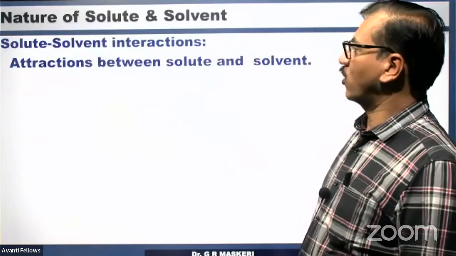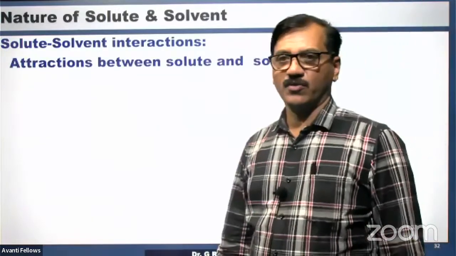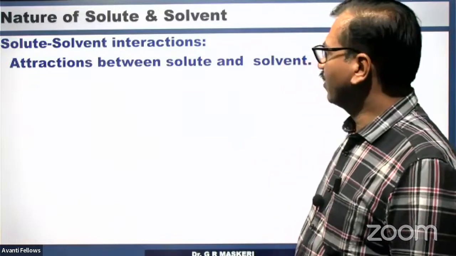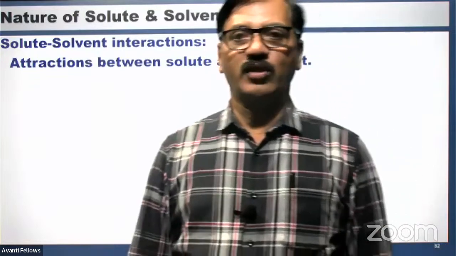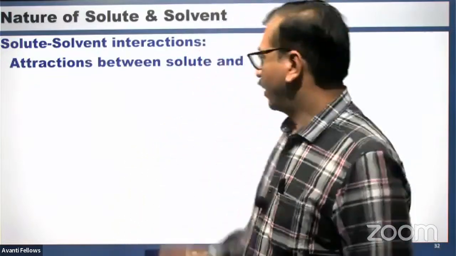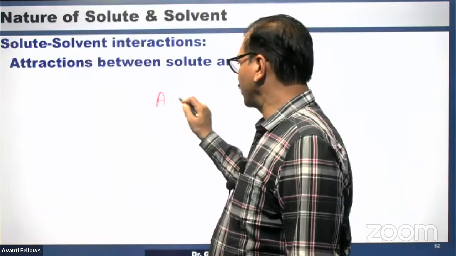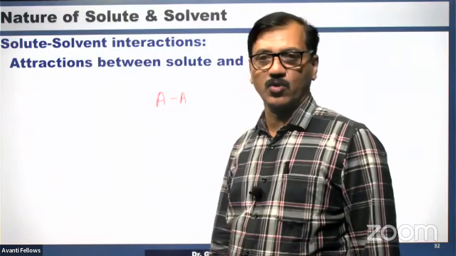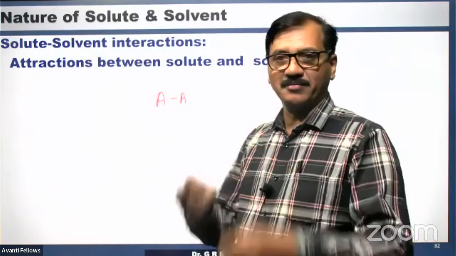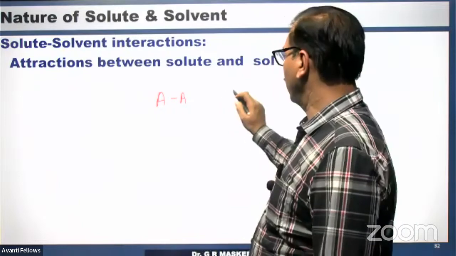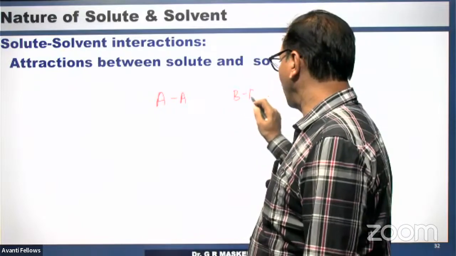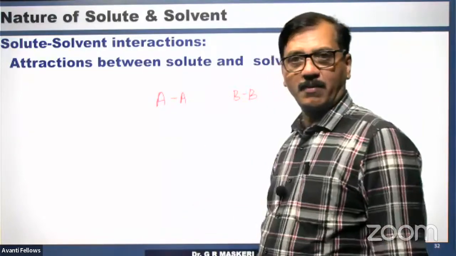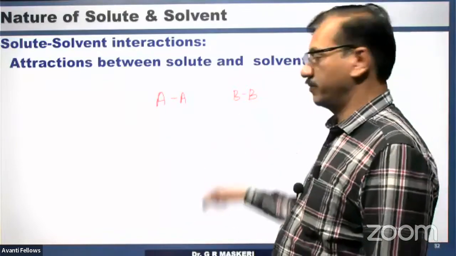Nature of solute and solvent. So the nature of solute and solvent is very important. Then only the dissolution takes place. Dissolution can be otherwise told like this. There is solute interaction, AA interaction, between two particles of solute. And between solvent particles, there is BB interaction.